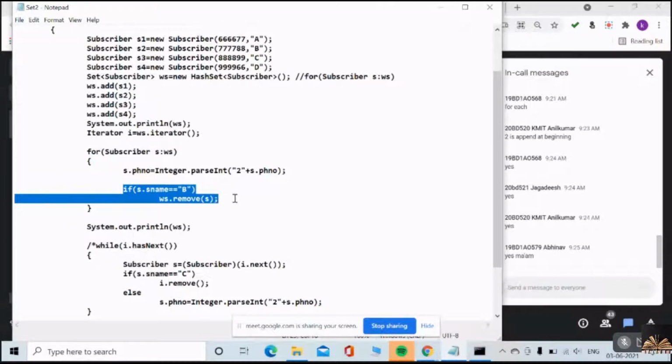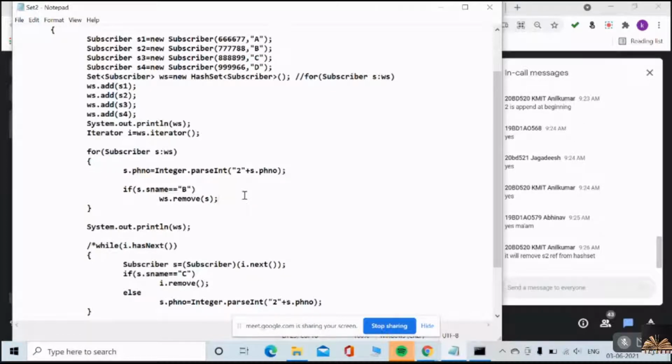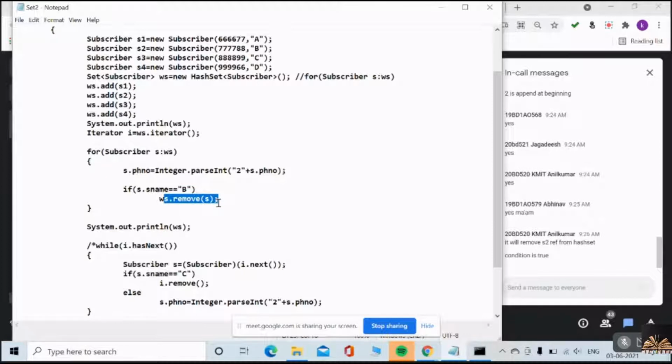What am I doing in these two statements? It will remove the S2 reference from the hash set if and only if the name of the subscriber is B. Yes or no? If the condition is true.